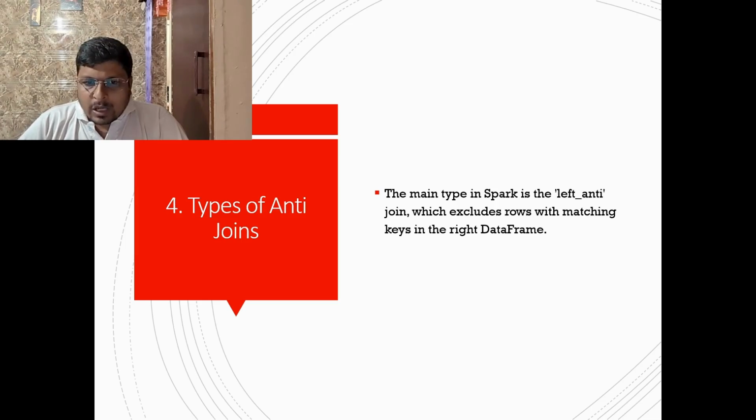Another question: types of anti-joins. The main type in Spark is the left anti-join, which excludes rows with matching keys in the right data frame, based on the key.